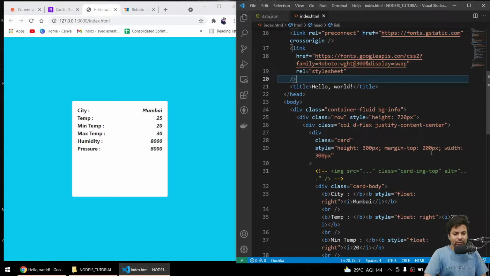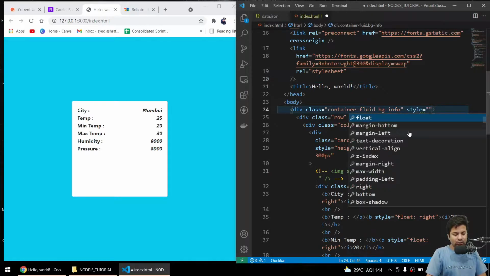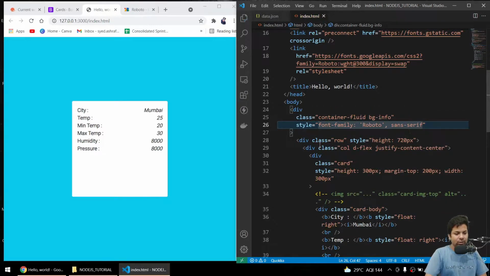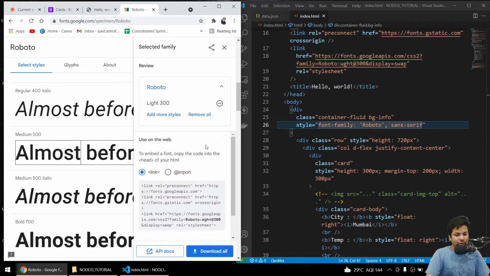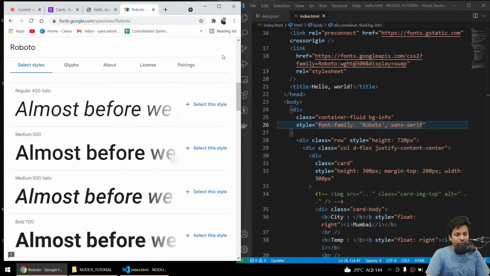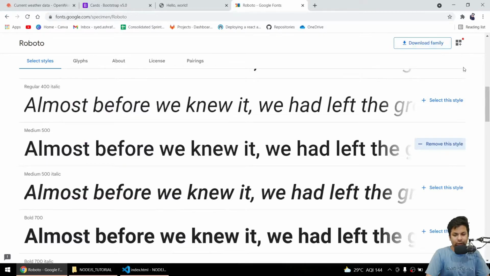Now we'll add this in the style. In the top body only, we'll just say style and paste it here. So yeah, we got it. Or I can just firstly remove this. Okay, how to remove this font? Select this style. Okay, now where has it gone?